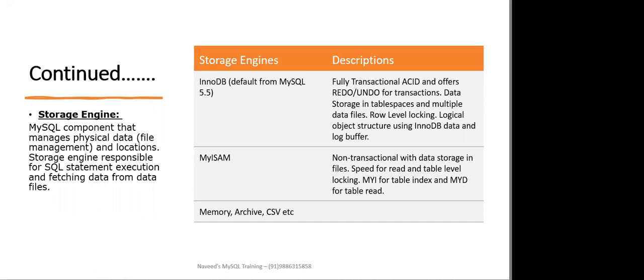Apart from that, there are many other storage engines like memory, archive, and CSV. Memory is basically non-transactional, with data stored in memory other than metadata and structure, and it provides table level locking. When it comes to archive, it is a non-transactional storage engine that stores large amounts of compressed and unindexed data. It does allow insert, replace, and select, but not delete or update SQL operations. Table level locking is also available when you are using the archive storage engine.